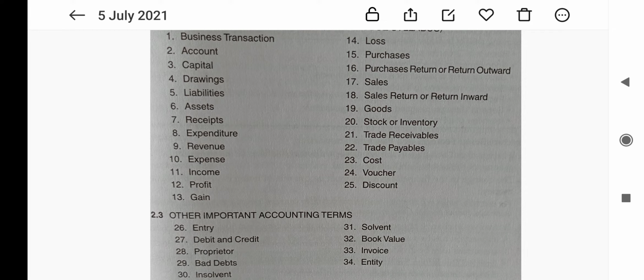Then the next term is proprietor. It is a person who makes investment in the business, manages it, and bears all the risk involved in the business.